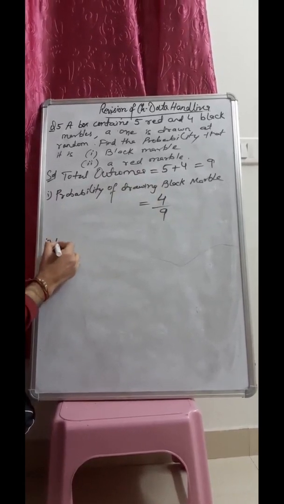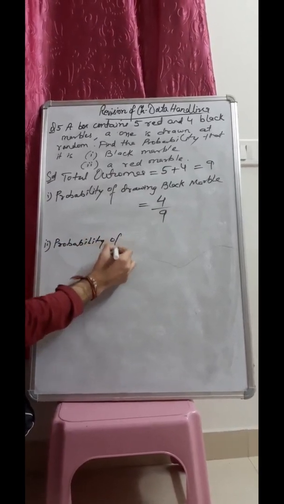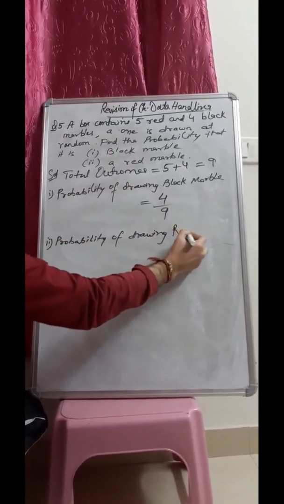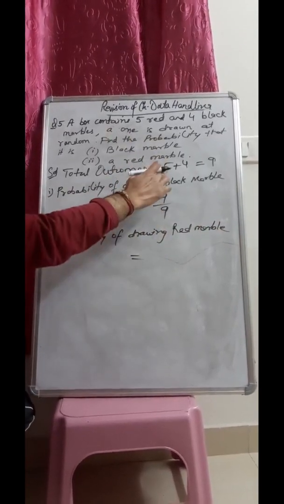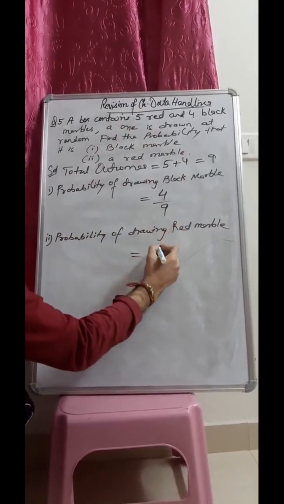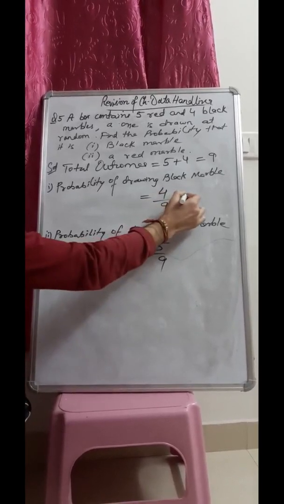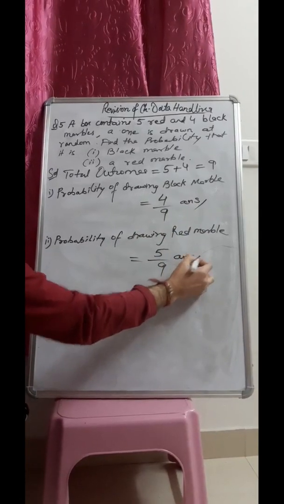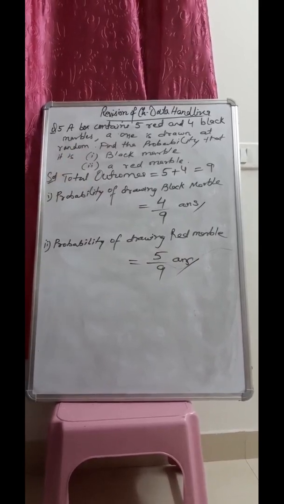Second, they are asking to find the probability of drawing a red marble. Here we can see that out of 9 there are 5 red marbles. So the probability of drawing a red marble will be 5 out of total marbles, that is 5 upon 9. So 4 upon 9 is the black marble, and the red marble will be 5 upon 9. In this way we can find the probability of drawing a black marble or a red marble.